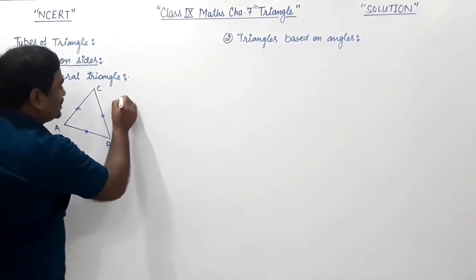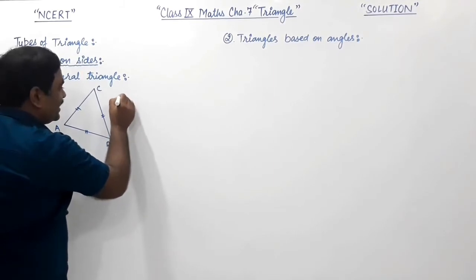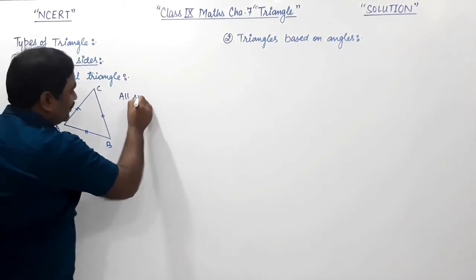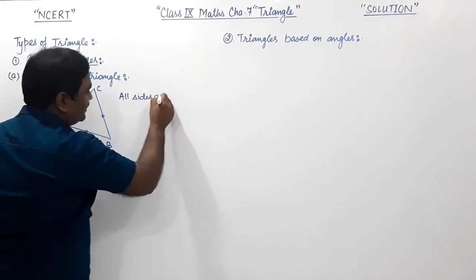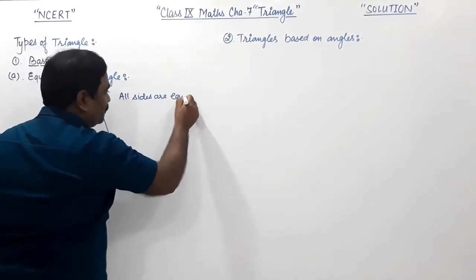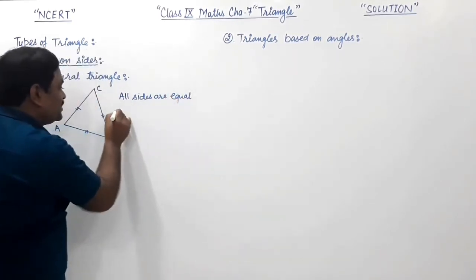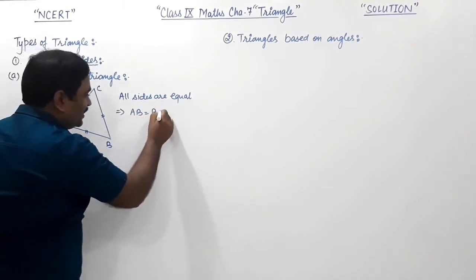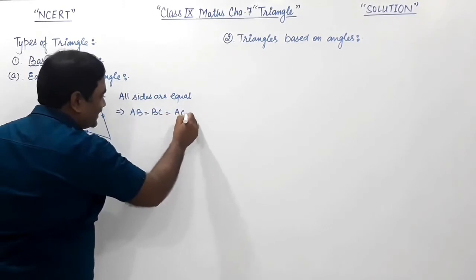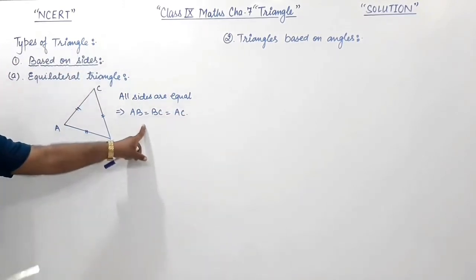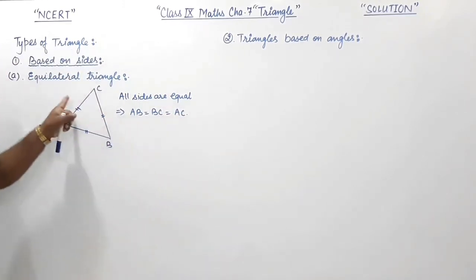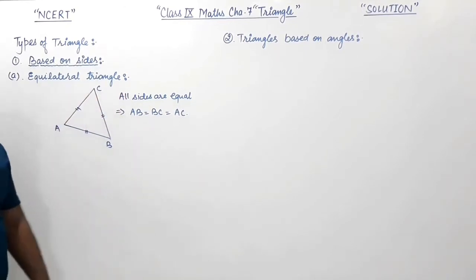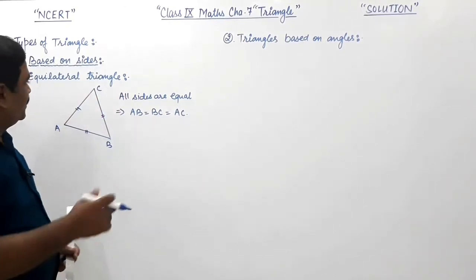Why? Because in this, all sides are equal. So, if all 3 sides of a triangle are equal, then this triangle is called an equilateral triangle, right?